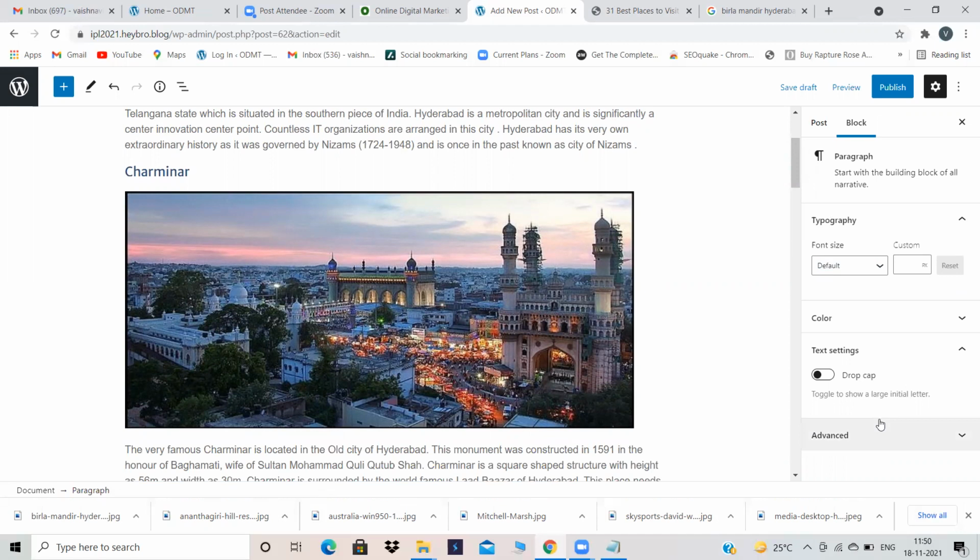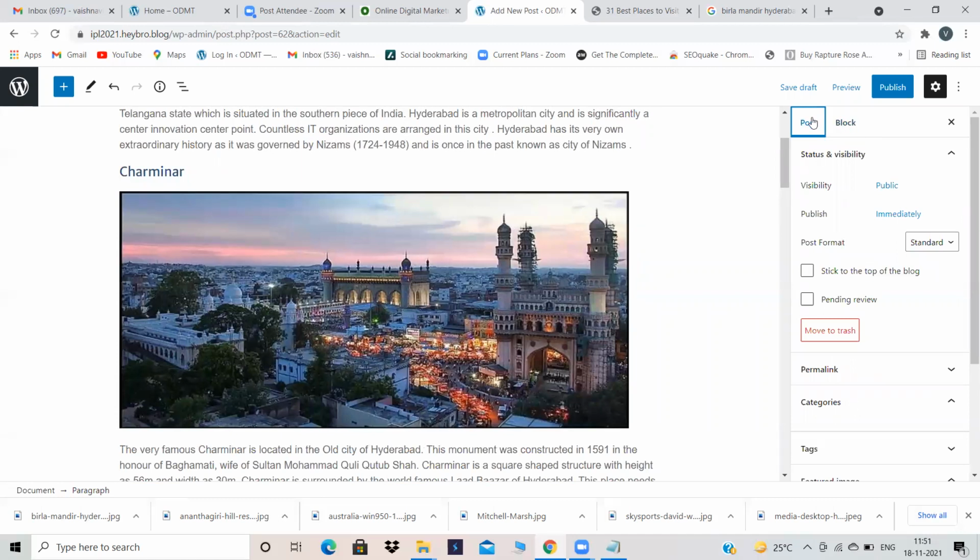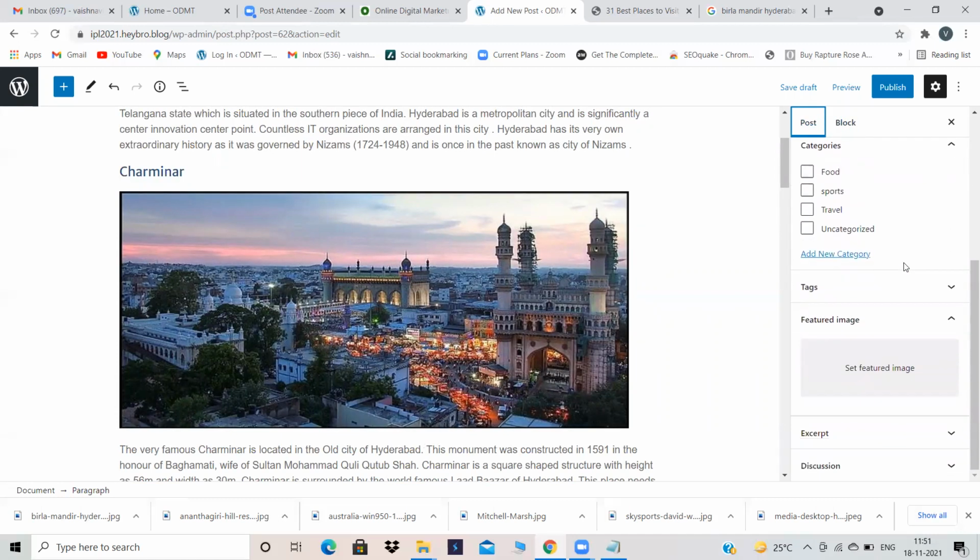Here on the right side, see, I have already told you yesterday, if this particular bar is not appearing to you, in some websites it will not appear. At that time, click on settings, then this will appear. The 2 most important steps are: click on post instead of blog, and scroll down. Here one option is there, featured image. What is a featured image?